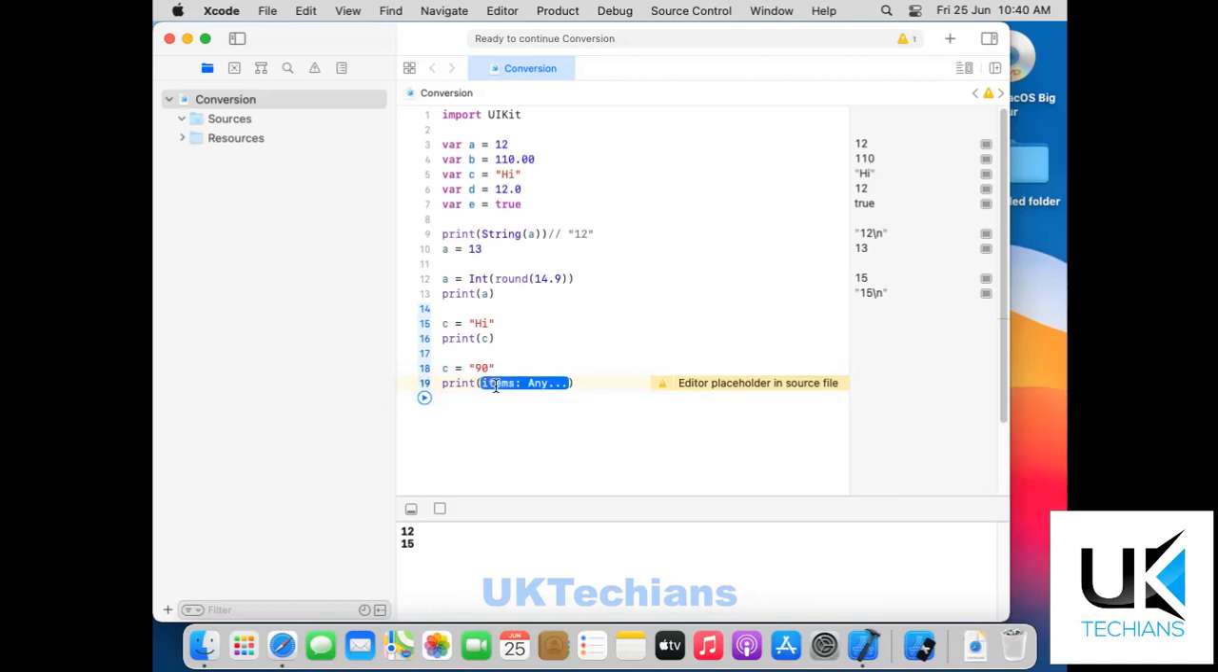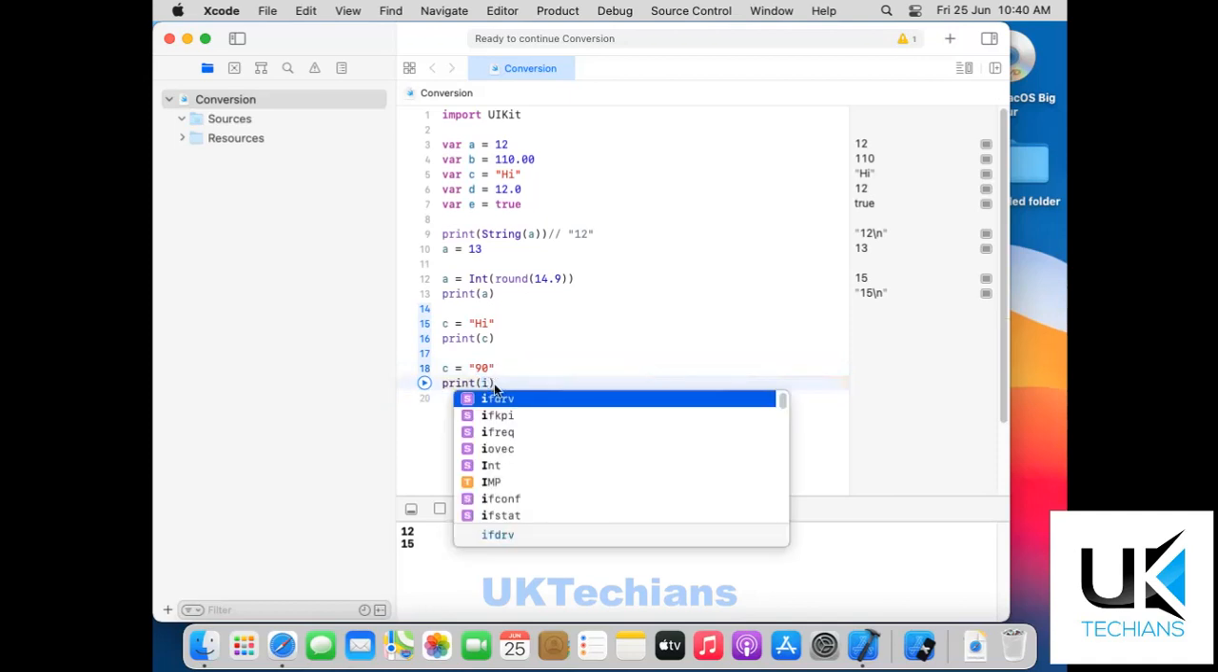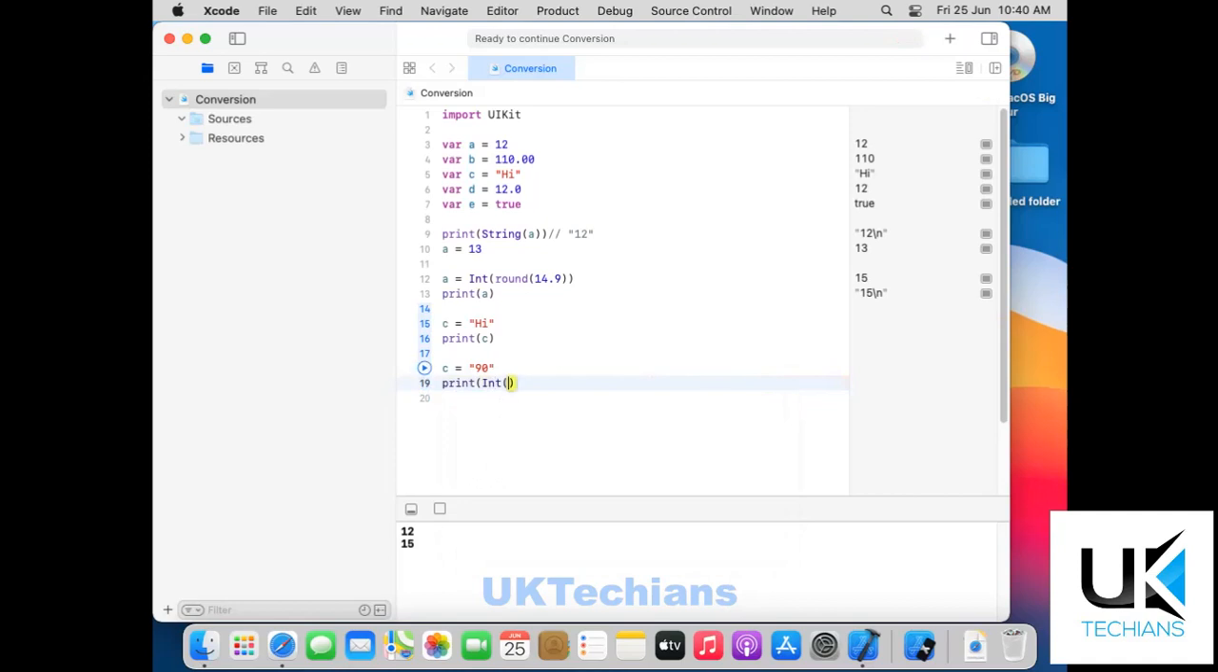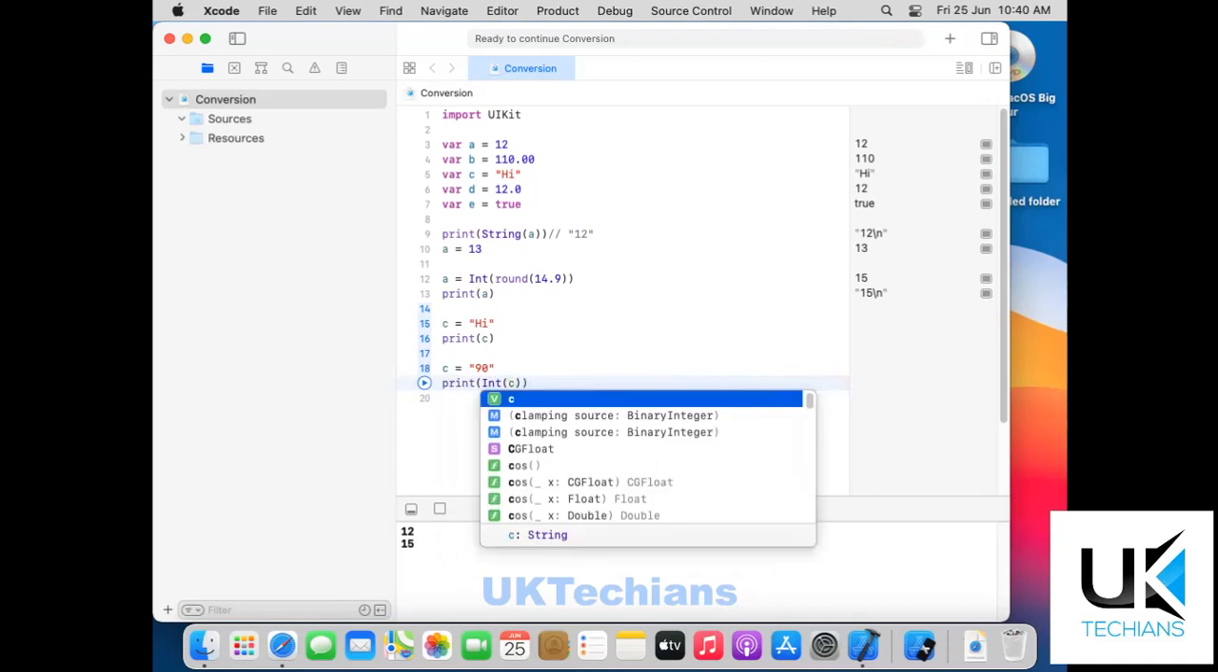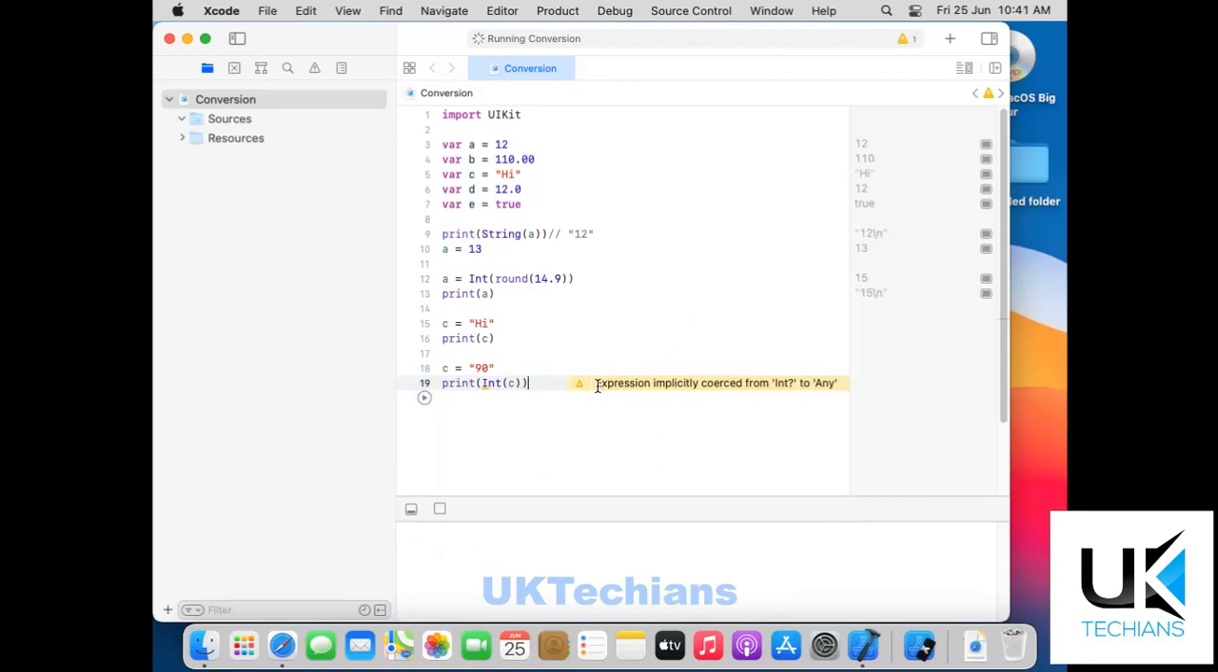So let's say Int(c), so it will convert the value. It shows an exclamation mark that says expression implicitly coerced from Int? to Any. It says that the value can be optional. If you print the value here, let me just hide this, and now we will just run it.